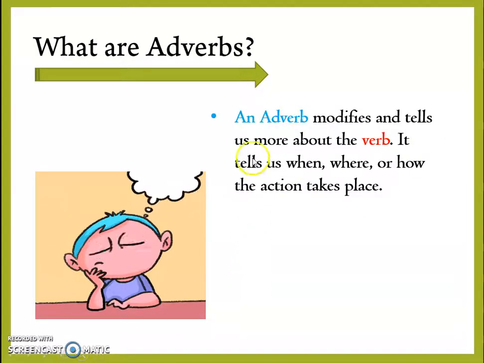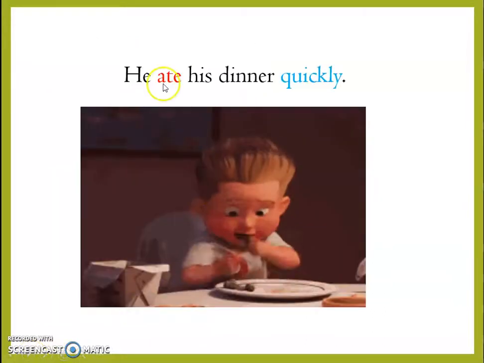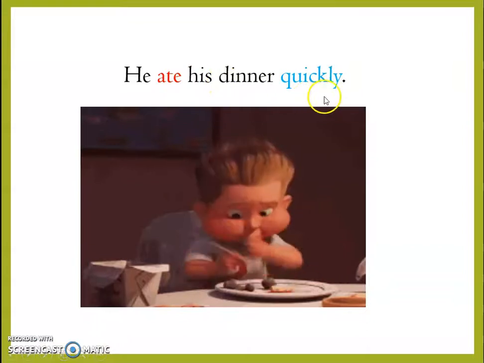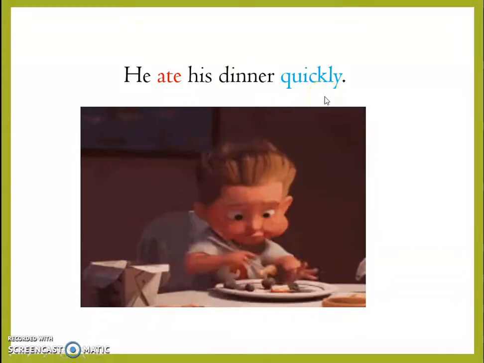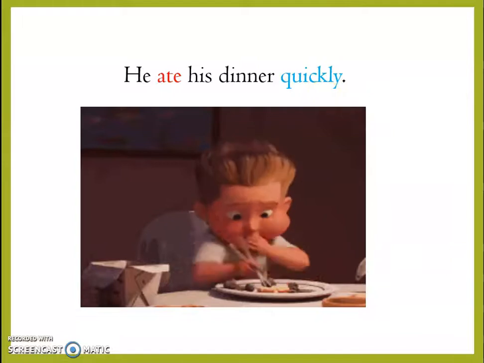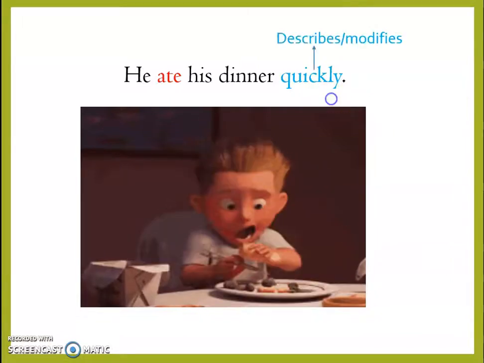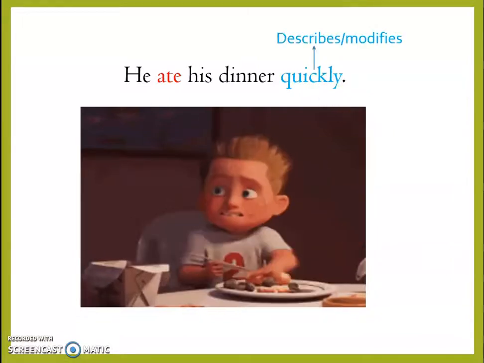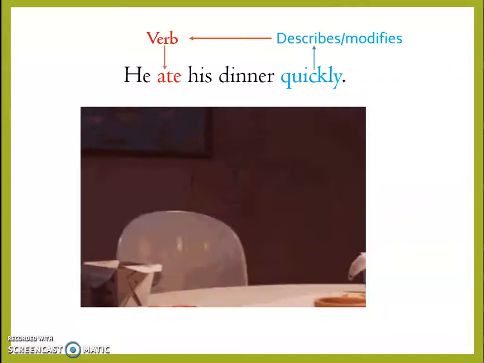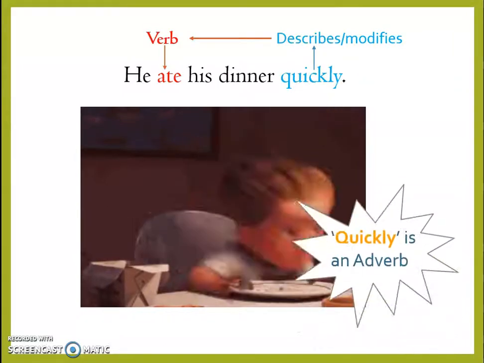So, what are adverbs? An adverb modifies and tells us more about the verb. It tells us when, where, or how the action takes place. Let us look at a few examples. He ate his dinner quickly. Here, quickly tells us how the action happens. That is, quickly describes or modifies the action word ate. Quickly is an adverb. Let's look at another example.